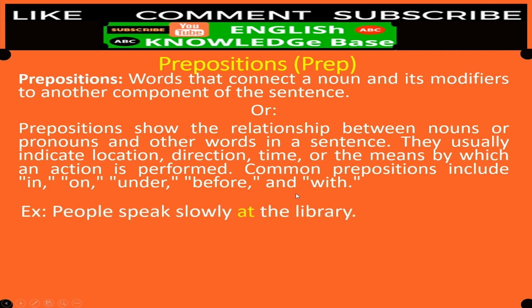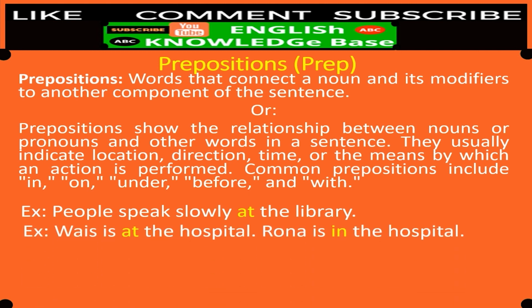Let's have some examples. People speak slowly at the library. At. What is at? At shows the relationship between people and the library. If we omit and eliminate this word at from the sentence, the sentence becomes nonsense. Let's have another example. Weiss is at the hospital. Rona is in the hospital. Look at the sentences. They seem simple, but the meaning is different. Weiss is at the hospital. It means that he is at the hospital, but he's not a patient or he's not ill. And when we say Rona is in the hospital, it means Rona is in bed in the hospital.